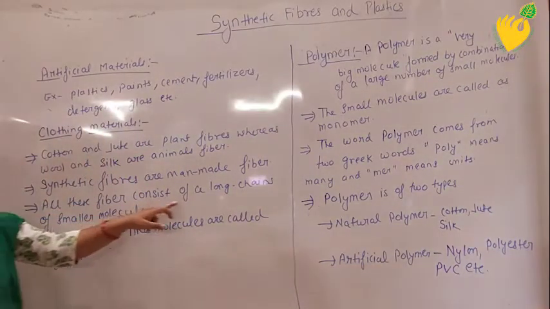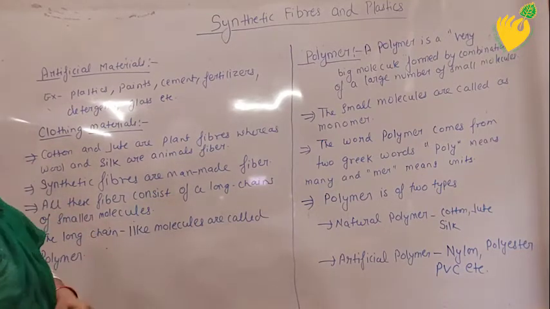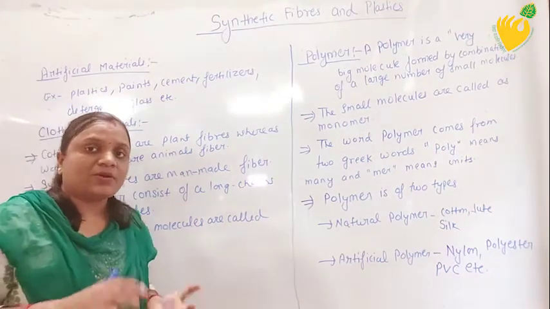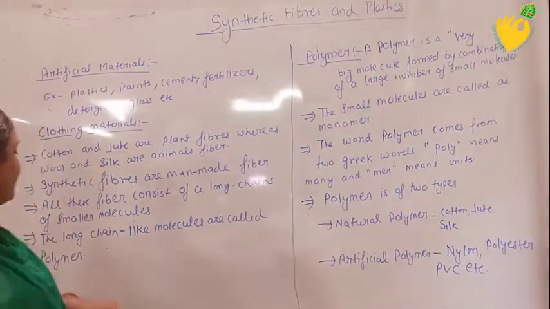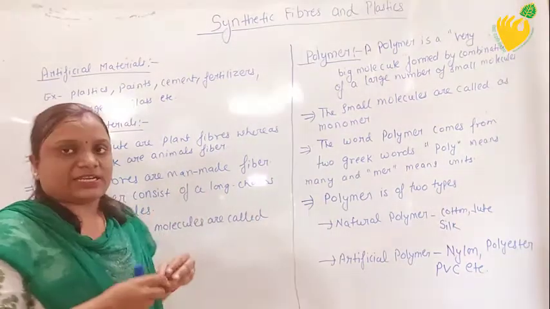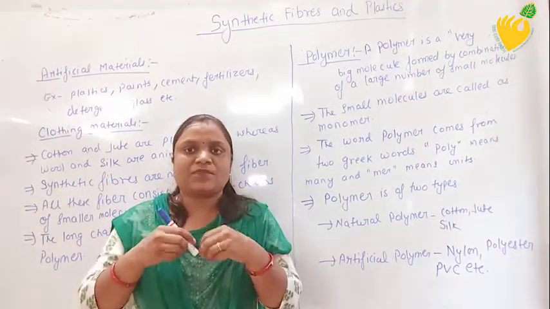All these fibers consist of a long chain of small molecules. It is a very important point. Keep it in mind. All the fibers, whether it is a natural fiber or a synthetic fiber, are prepared from a fiber which consists of a long chain. You can take the example of a garland that is prepared from pearls.